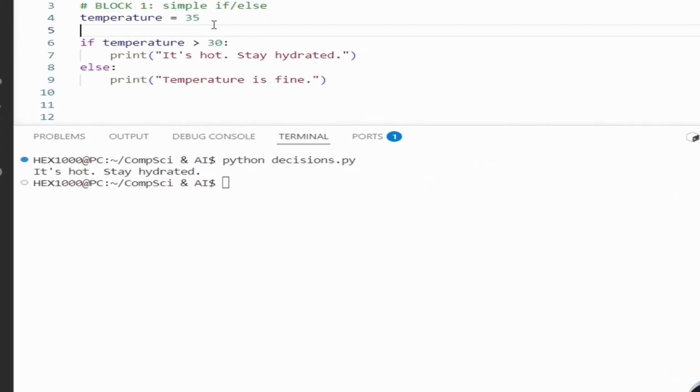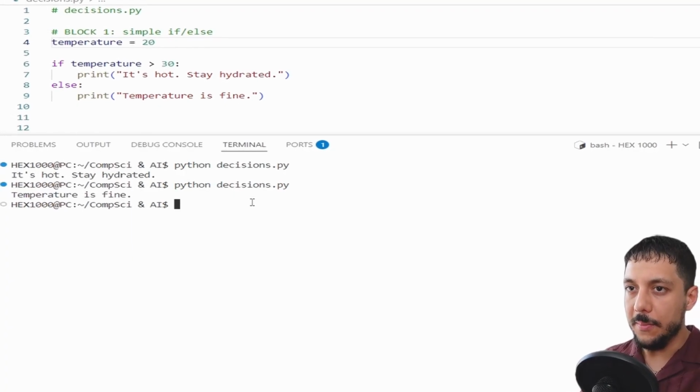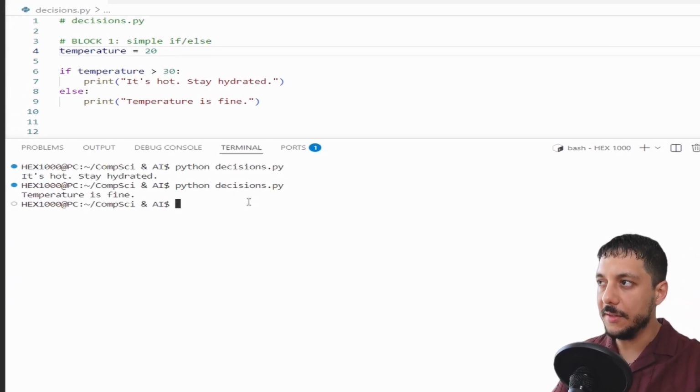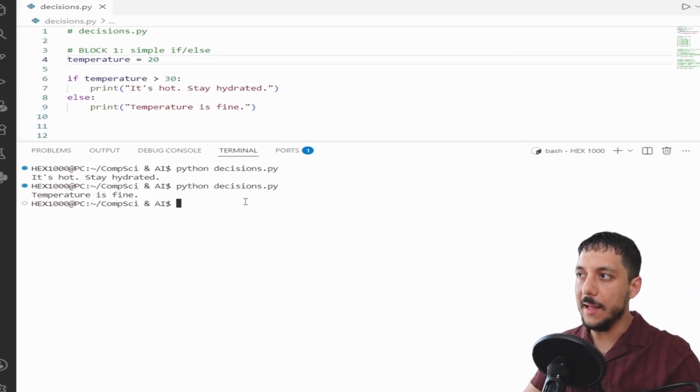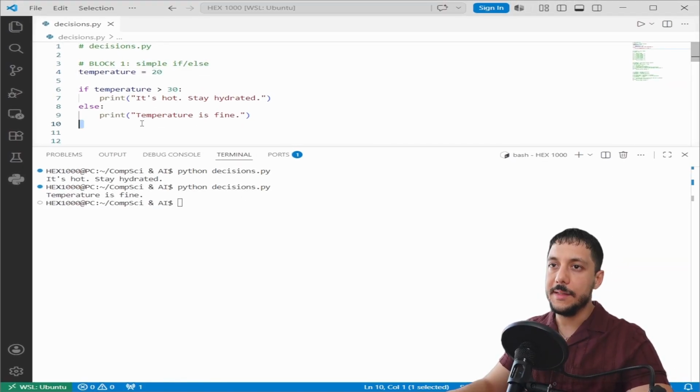So let's just change the temperature. Let's say, for example, 20, save it, and then run it again. Temperature is fine. 20 is not greater than 30, false. First block skipped, else runs. Same code, different data, different outcome. That's the decision. All right, let's code these out.